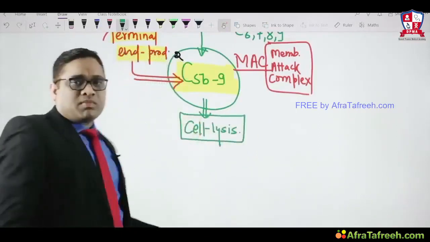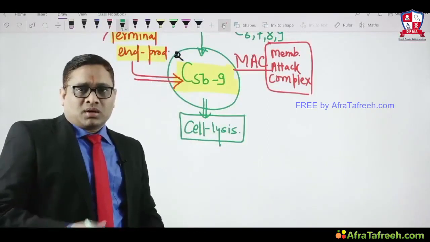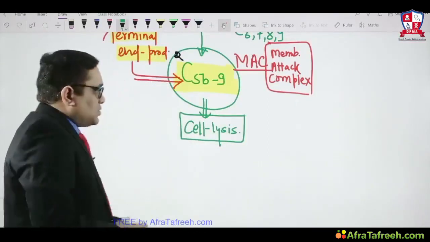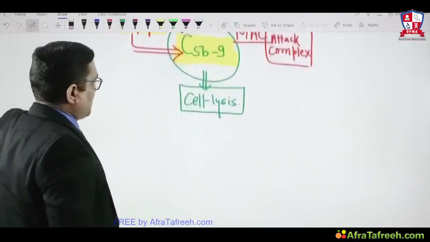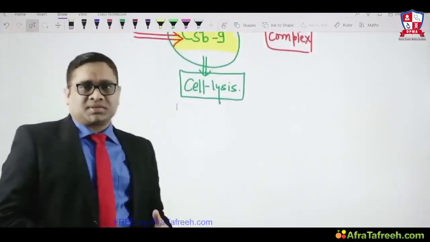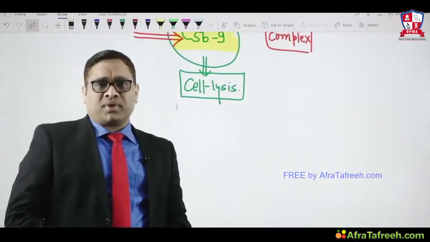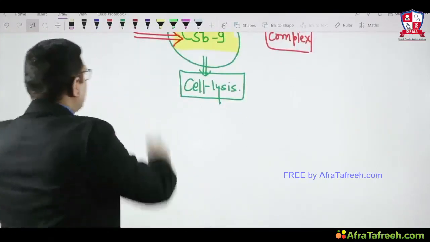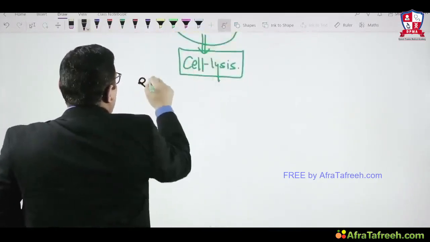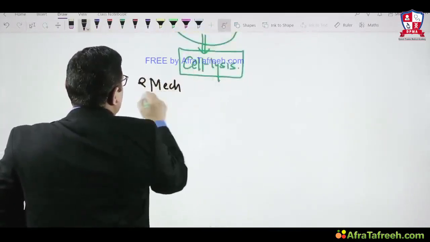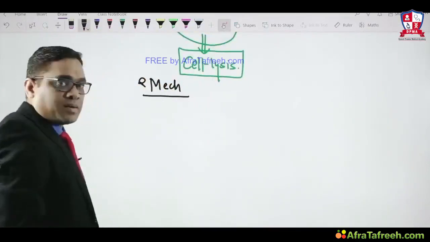And this is how complement will be playing their role in our inflammation, right? So they will be causing cell lysis, that is by C5b-C9, right? How will they do cell lysis? That was the question in All India 2015. What is the mechanism of action? This was the great question by the examiner. What is the mechanism of action by complement, right?